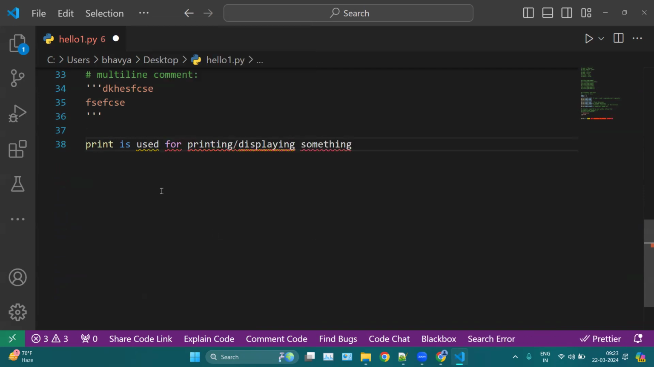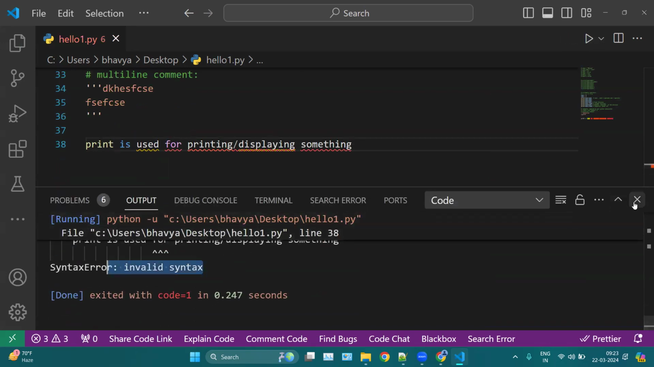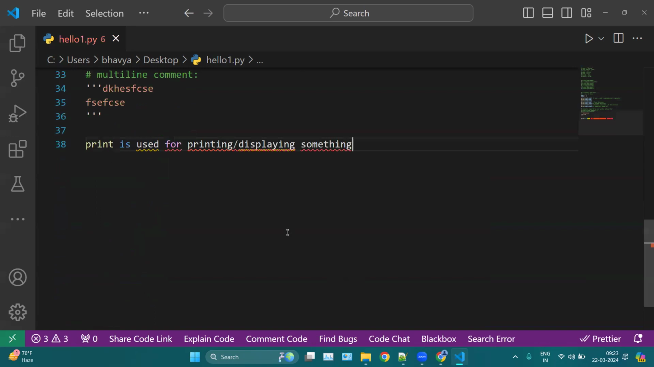Okay, if you write like this one, you will get an error, which is invalid syntax, because you cannot write anything in Python like this. So that is why we use comments. If we want to write something, to make a note of something, then we can use a comment here. So comments are very helpful.